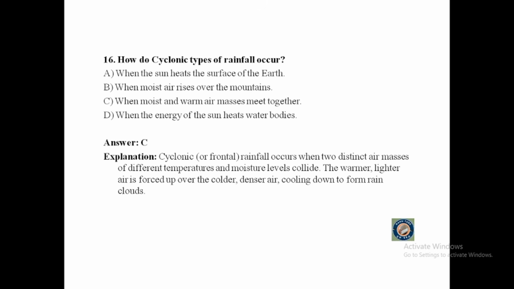Let's go to question number 17. If the average daily temperature over 30 days was 250 degrees centigrade, which is noted as 25 degrees centigrade due to a typo in the document, what would the mean monthly temperature be? A. 16 degrees centigrade, B. 45 degrees centigrade, C. 8.4 degrees centigrade, or D. 25 degrees centigrade.